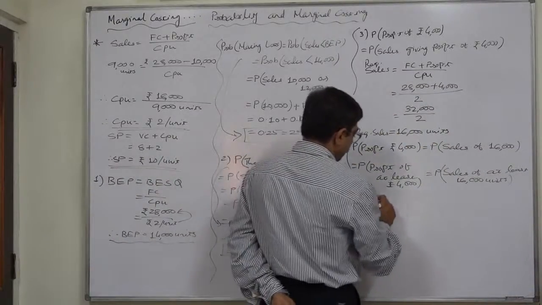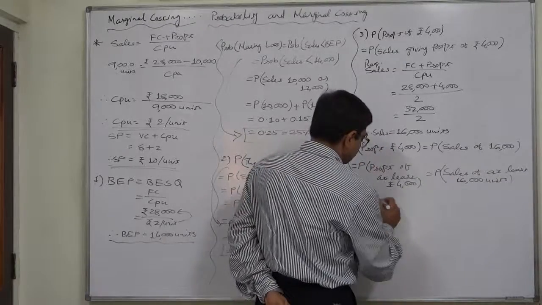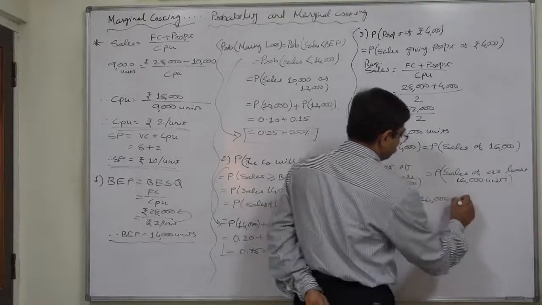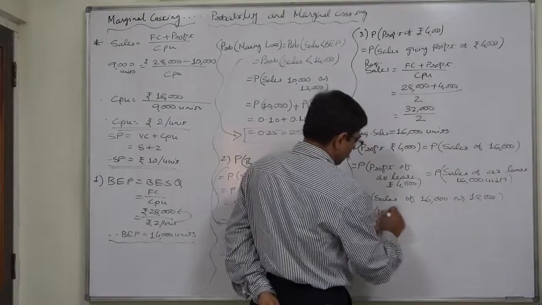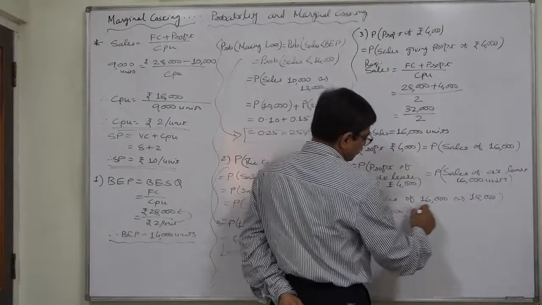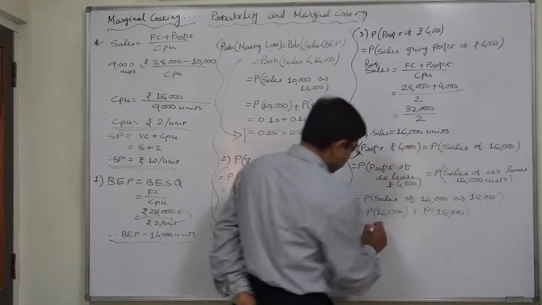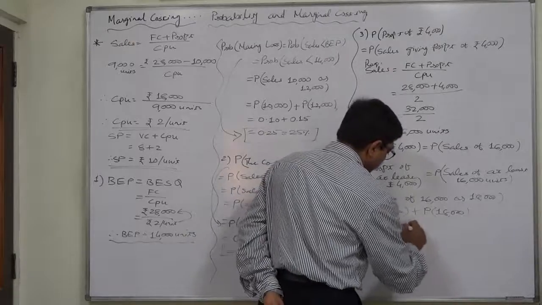That is the probability of sales of 16,000 or 18,000, because above 16,000 only 18,000 is possible. They are given to be 0.3 and 0.25 respectively.